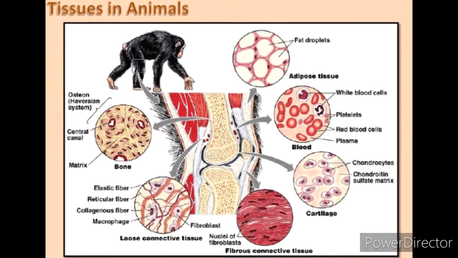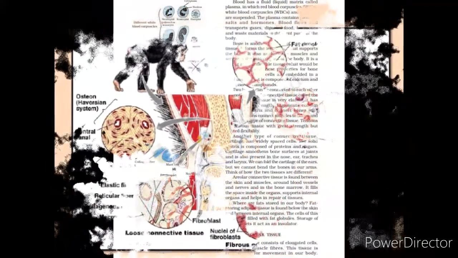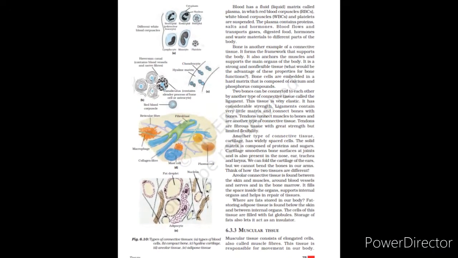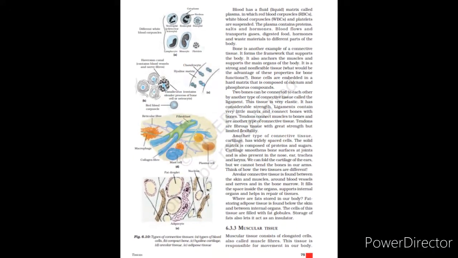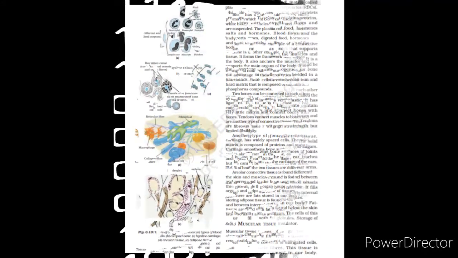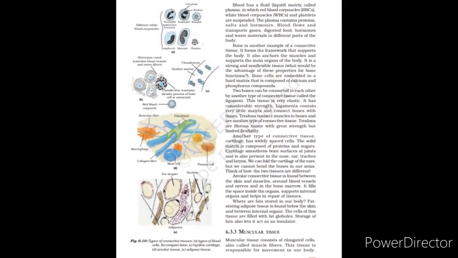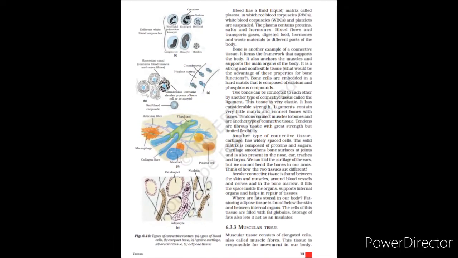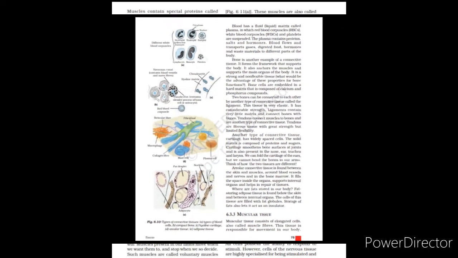We can move some muscles by conscious will. Muscles present in our limbs move when we want them to and stop when we so decide. Such muscles are called voluntary muscles, which means the muscles which we can move according to our will are called voluntary muscles.